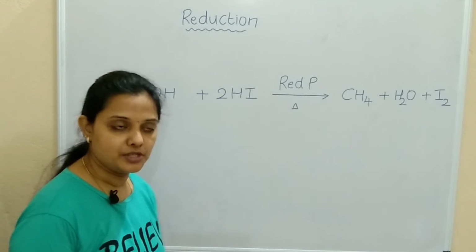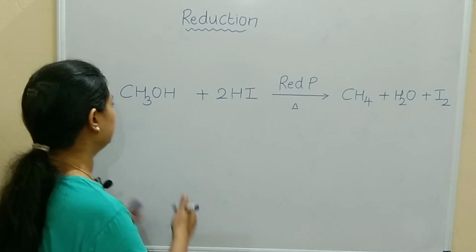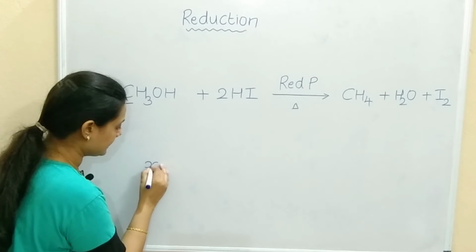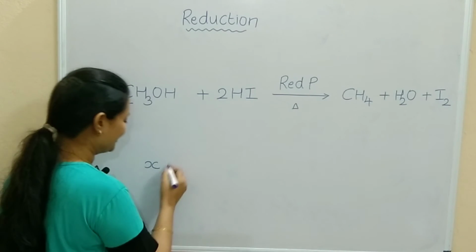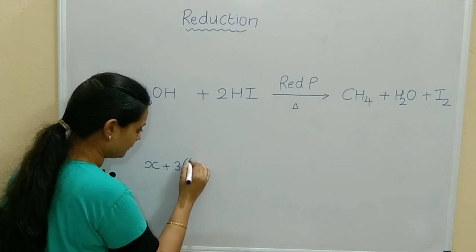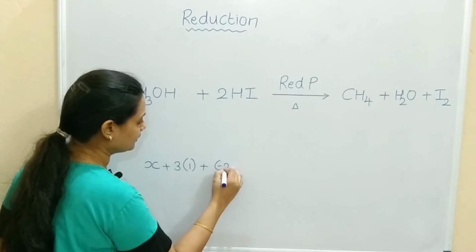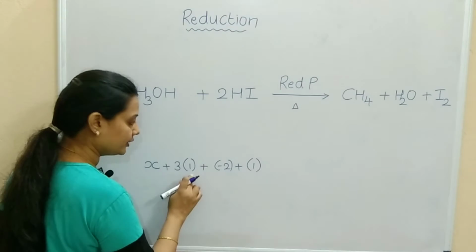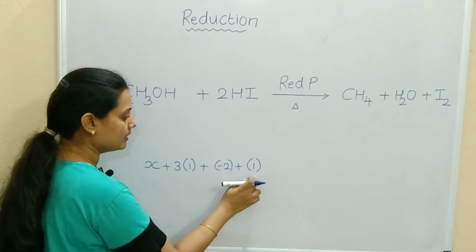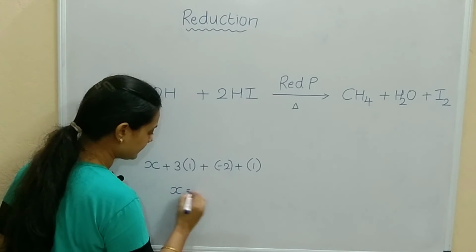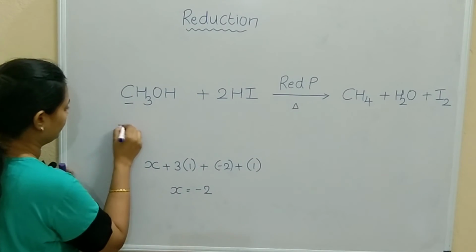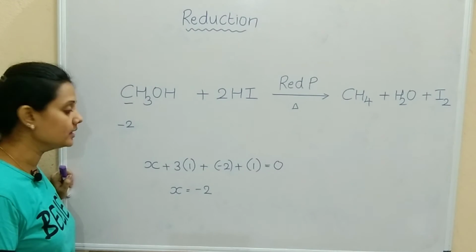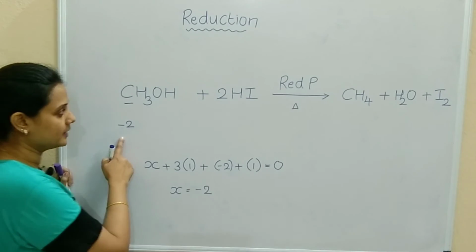So check the oxidation state of carbon here. If we take the carbon oxidation state as X, then 3 into 1 for hydrogen, oxygen minus 2, plus 1 for hydrogen. So 3 minus 2 is 1, 1 plus 1 is 2. X is equal to minus 2. Simple math calculation. The value of X is minus 2.